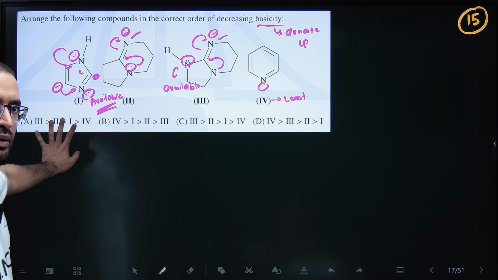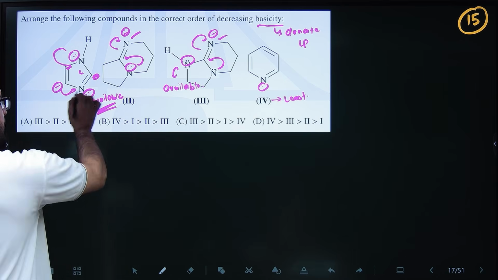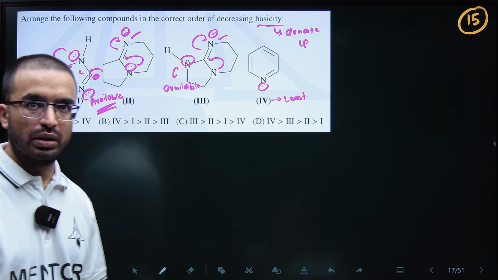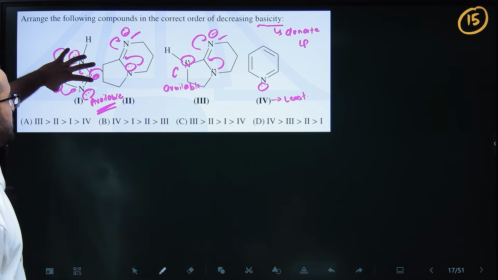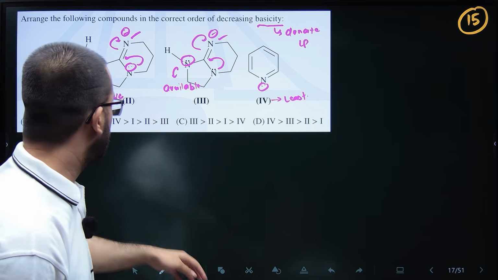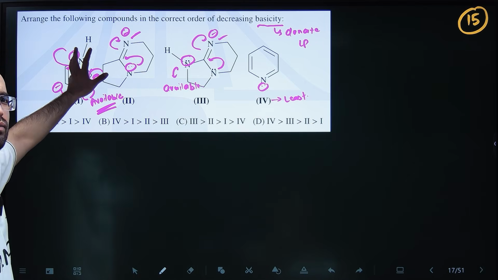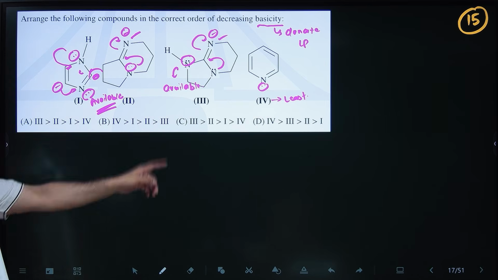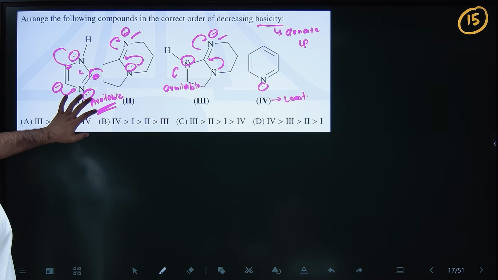Point is here, what will be available to donate? This lone pair, the nitrogen lone pair, and this negative charge of carbon. But the point is this negative charge will be in a closed loop of conjugation. So this is a bit stable, so this is not easy to give, but this is readily available just like this.